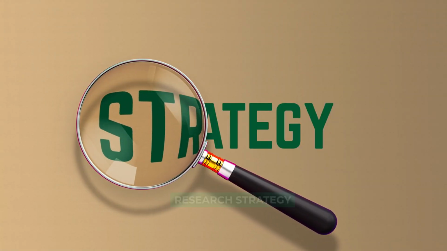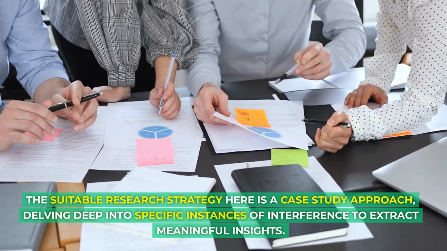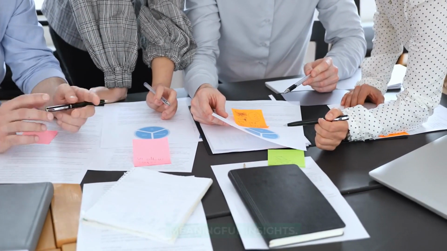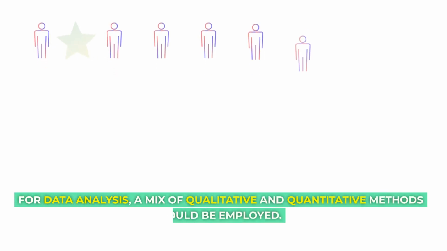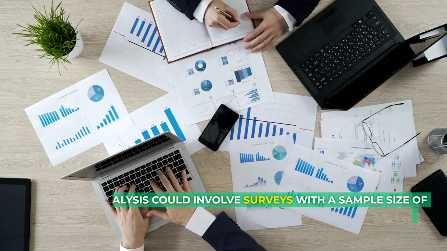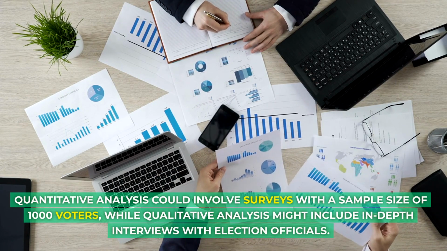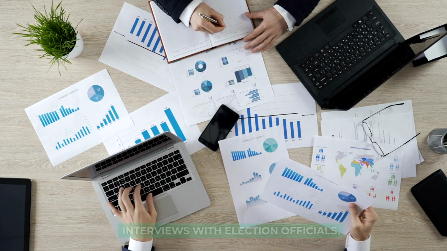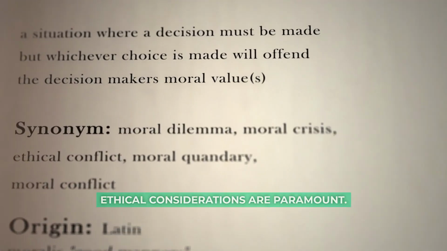Research strategy. The suitable research strategy here is a case study approach, delving deep into specific instances of interference to extract meaningful insights. Data analysis method. For data analysis, a mix of qualitative and quantitative methods could be employed. Quantitative analysis could involve surveys with a sample size of 1,000 voters, while qualitative analysis might include in-depth interviews with election officials.